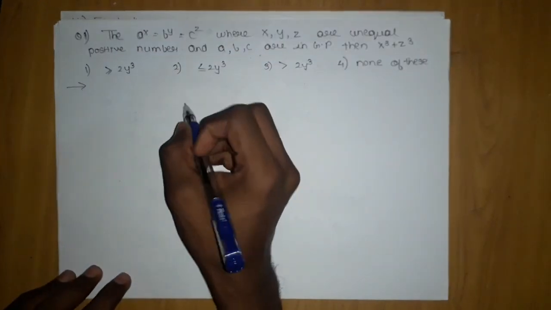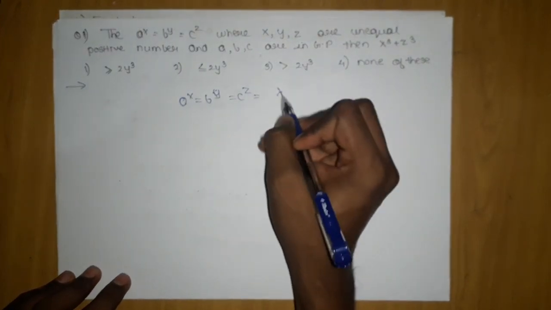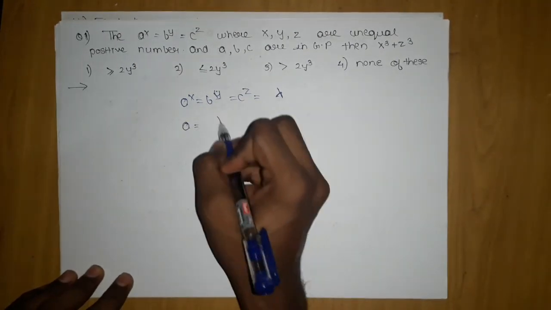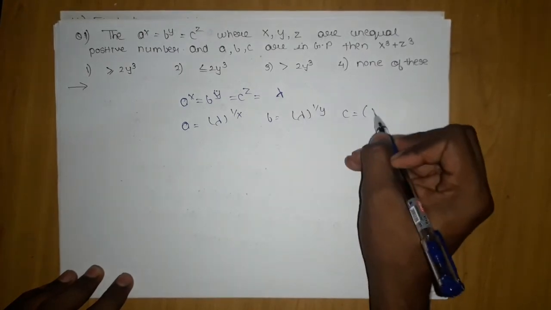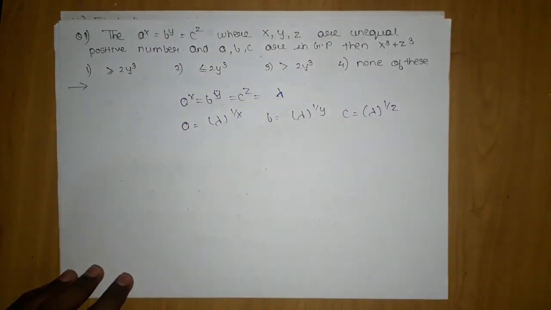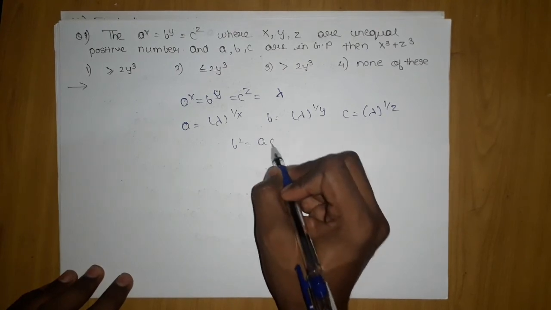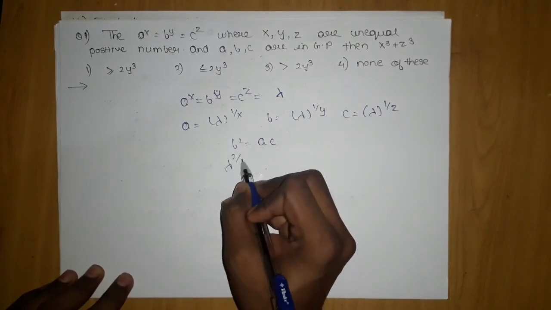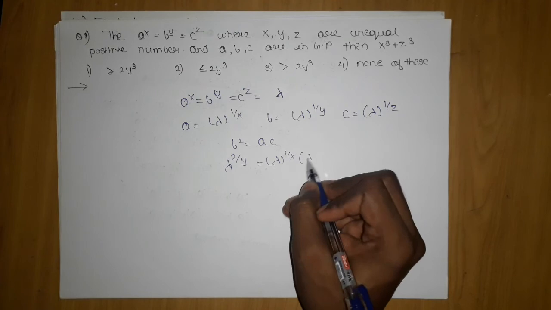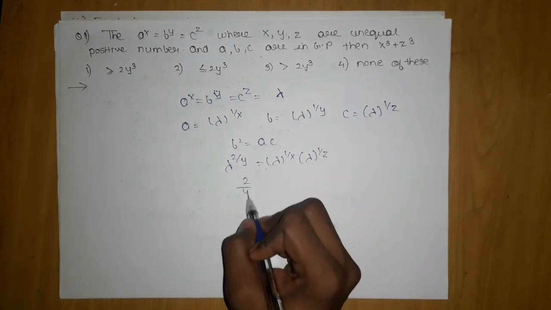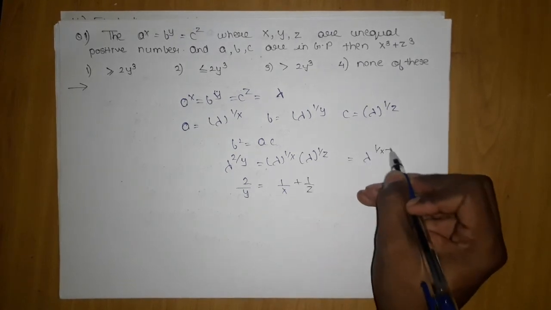So let's take a to the x equals b to the y equals c to the z. Since they are equal, let's consider them equal to some lambda value. Then we can write a equals lambda power 1 by x, b equals lambda power 1 by y, and c equals lambda power 1 by z. I can equate them individually. Then since it is in GP, b square equals ac, so I can put the lambda values: lambda power 2 by y equals lambda power 1 by x times lambda power 1 by z, giving me finally 2 by y equals 1 by x plus 1 by z. Since the bases are the same, I can add the powers.